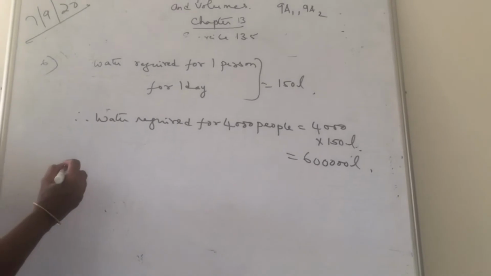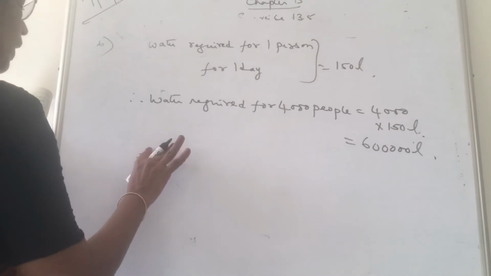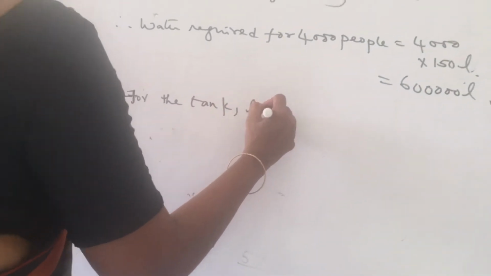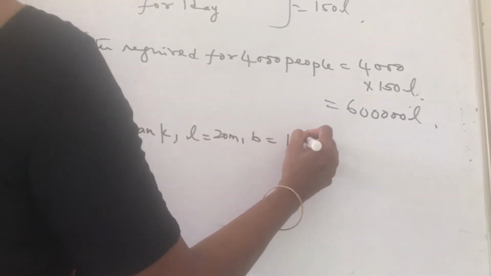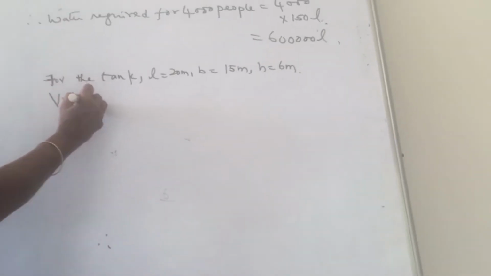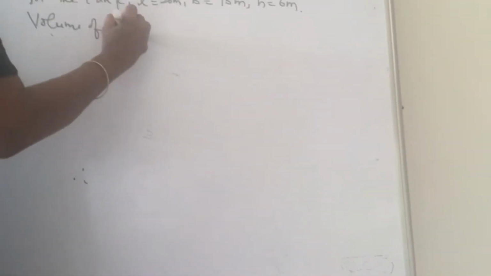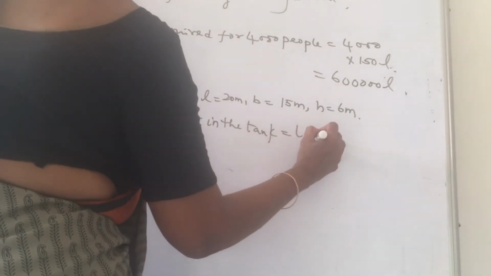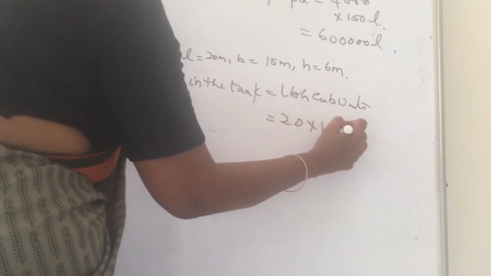And what are the tank capacities, girls? Tank measurements. For the tank, what are you given? For the tank, length is how much? Length is 20 meters, breadth is 15 meters, height is 6 meters. Volume of water in the tank. Volume of the water in the tank is equal to LBH cubic units, children. That is 20 into 15 into 6 meters cube.